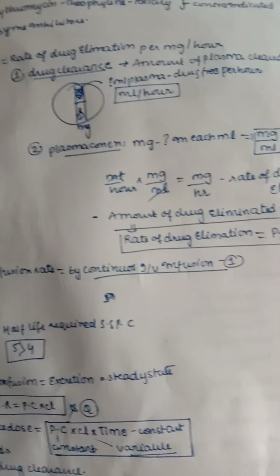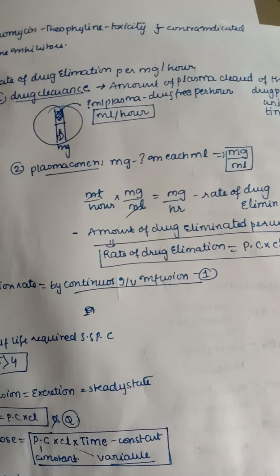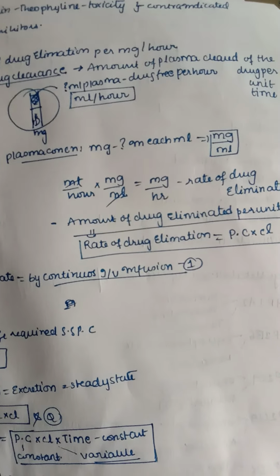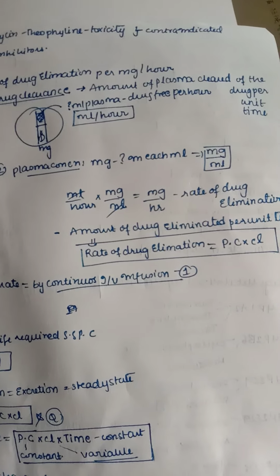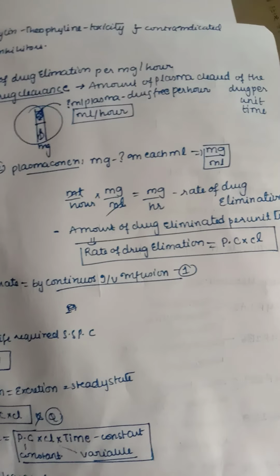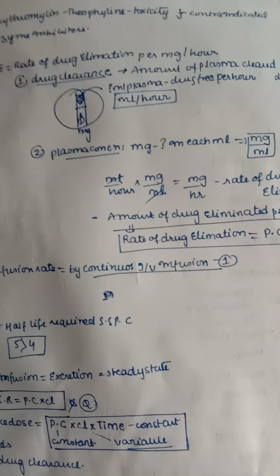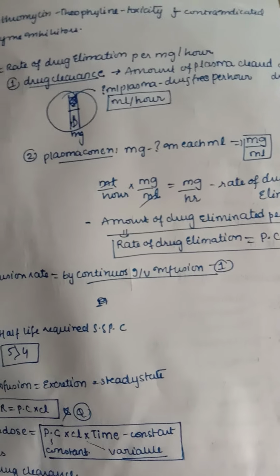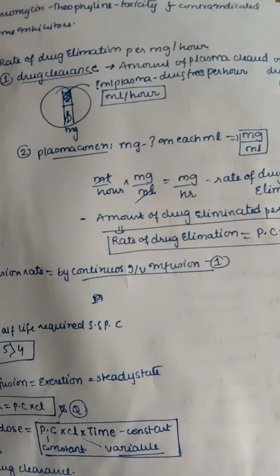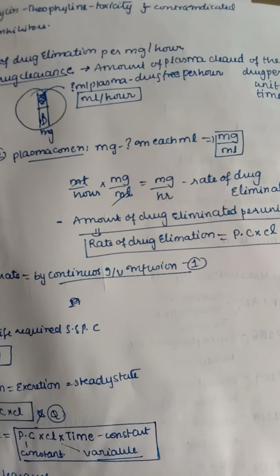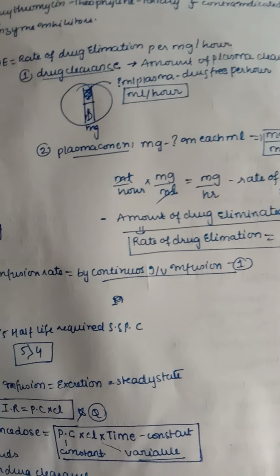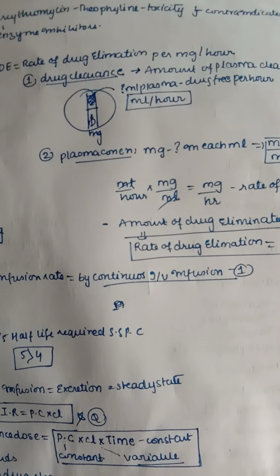First, we have drug clearance. The amount of plasma which is cleared of the drug per unit time is known as drug clearance. In the name only you can understand, clearance means how much is cleared from the body. So how many ml of plasma is cleared of drug per hour, that is measured in ml per hour.